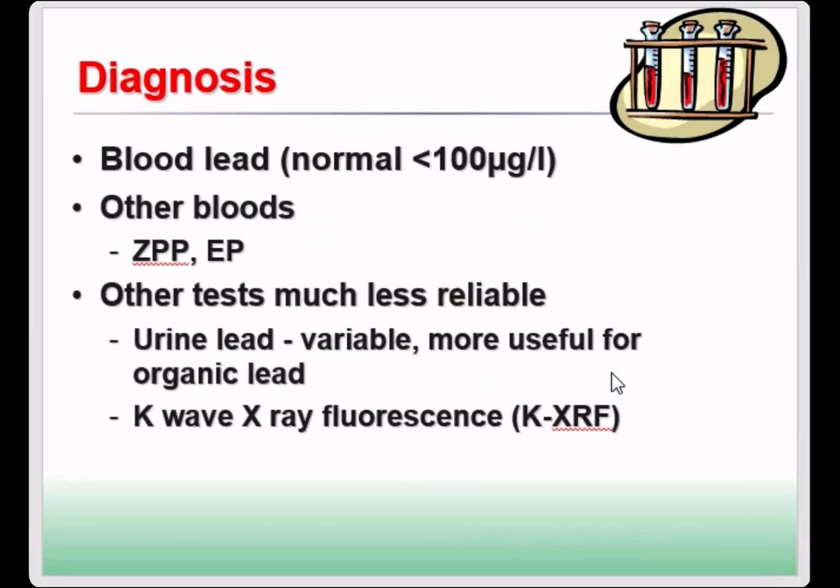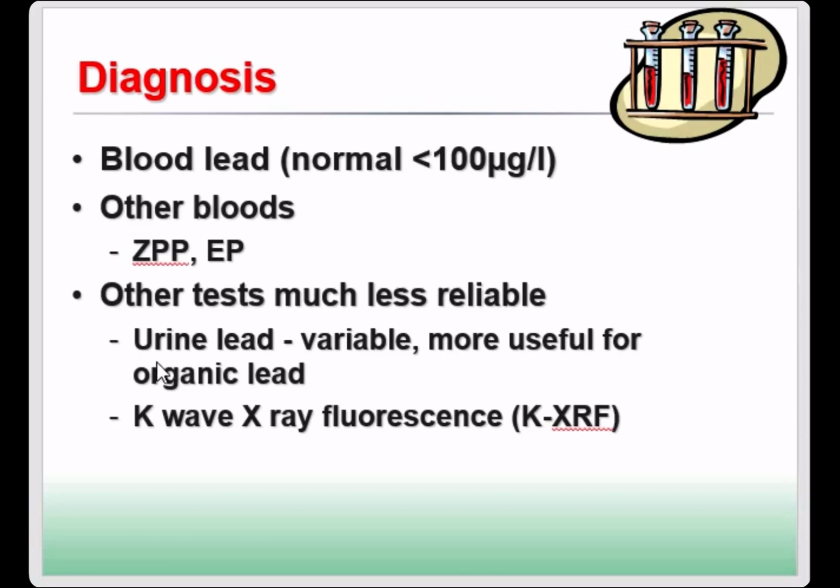For the diagnosis, the best way to diagnose lead poisoning is the blood lead test. For the normal, it is less than 100 micrograms. So if the blood lead is higher than 100 micrograms, you should be careful. That may be lead poisoning.